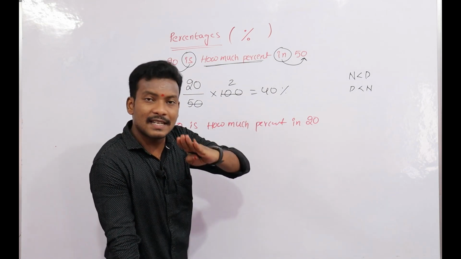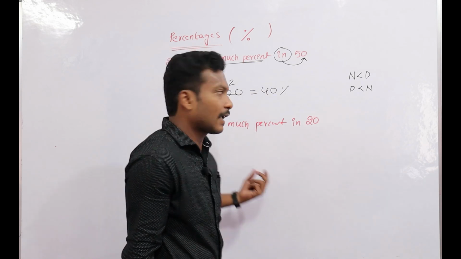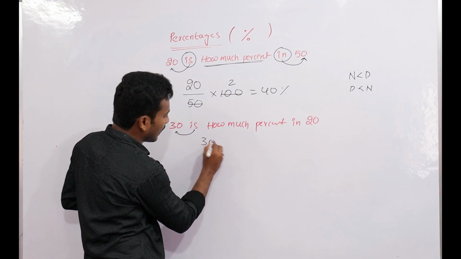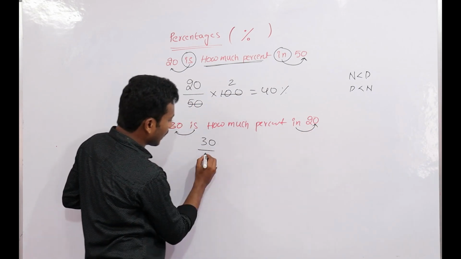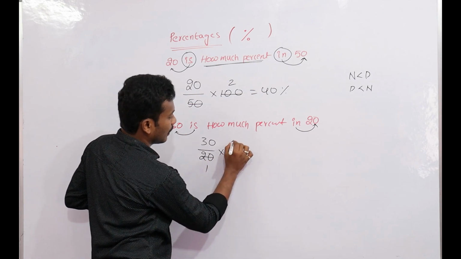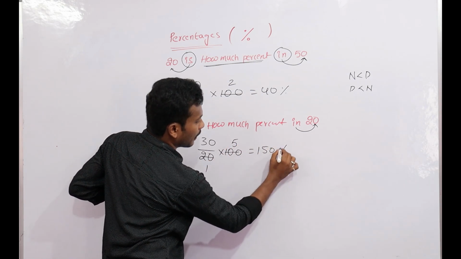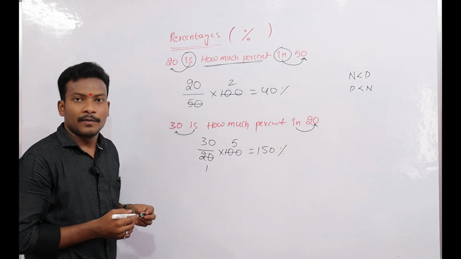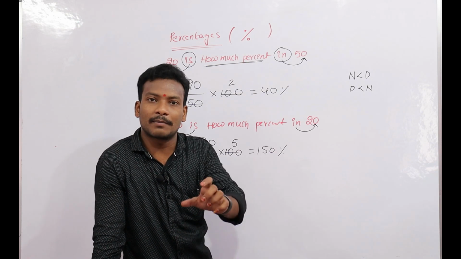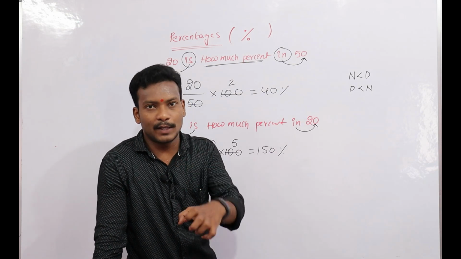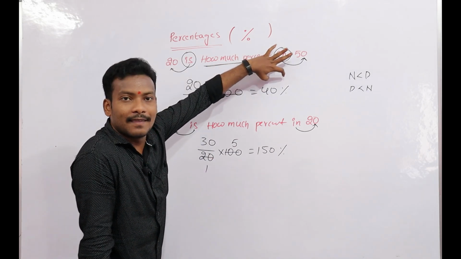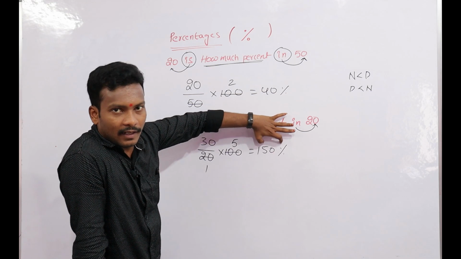Sometimes it is getting more than 100 also. Look here, 30 means we can take it as a numerator and a denominator of 100. 21s, 25s, that is 150%. Don't think it always comes to 100%. Sometimes it is less than 100, equal to 100, or greater than 100. Look, here it is less than 100, here it is more than 100.